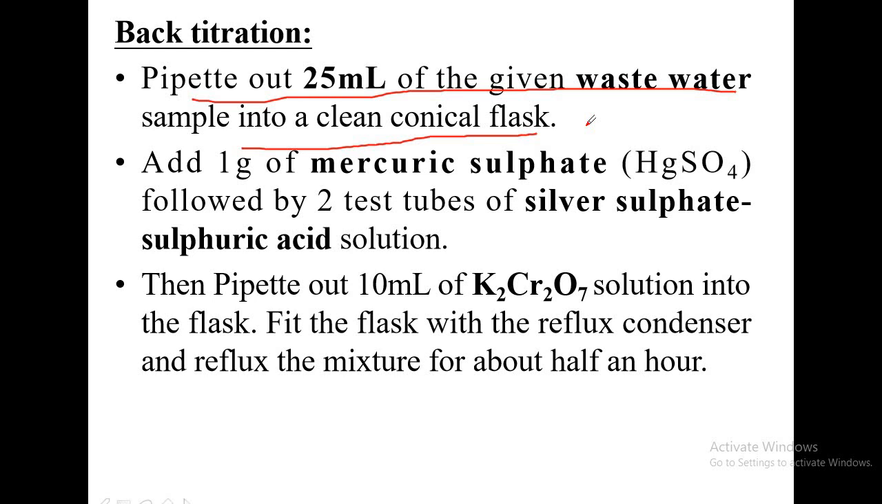After pipetting out 25 ml of the given wastewater sample, you have to add 1 gram of mercuric sulfate, HgSO4, followed by 2 test tubes of silver sulfate and sulfuric acid solution. So 1 gram of mercuric sulfate and 2 test tubes of silver sulfate and sulfuric acid solution are to be added.